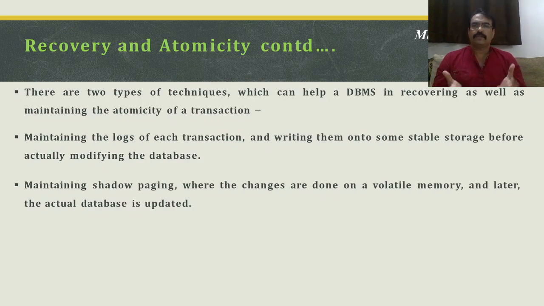So there are two possibilities. Again, we are not putting any effort towards ensuring the system should not fail. Failure will be there. Failure is unavoidable. It is beyond our control. So what is in our control is recovery. So we are talking about recovery. There are two ways with which we can deal with this recovery part.